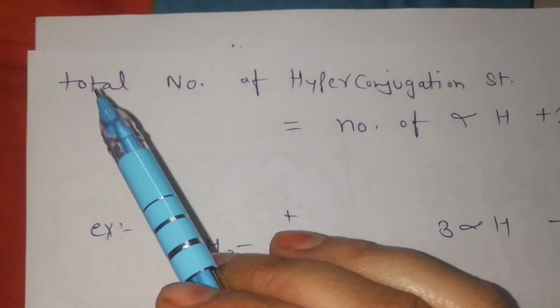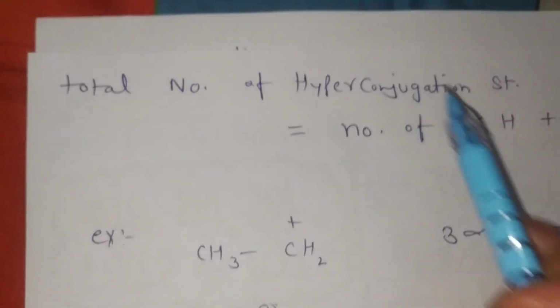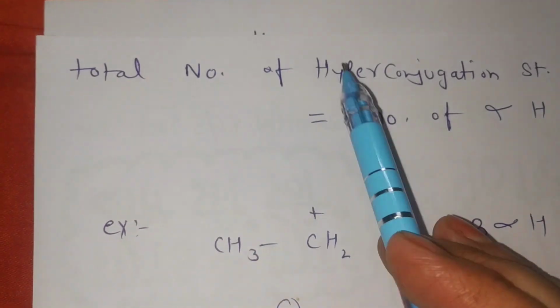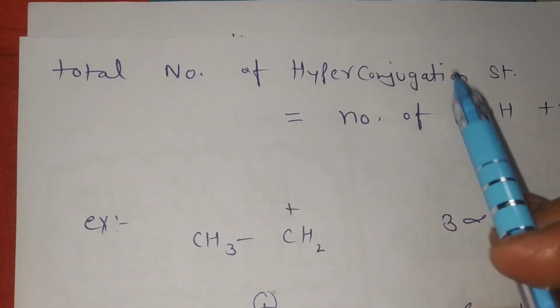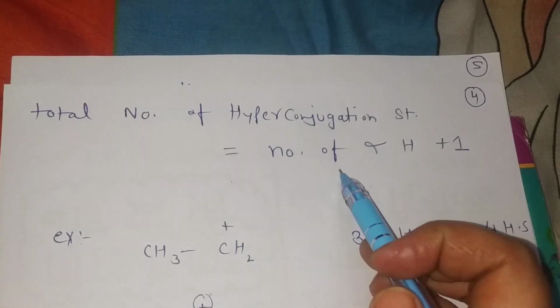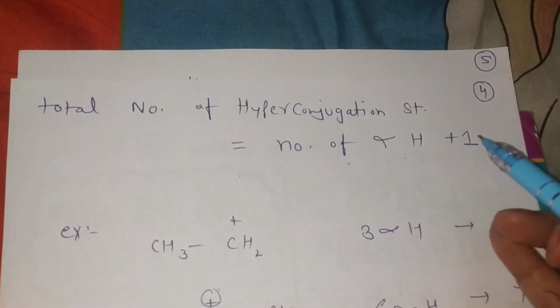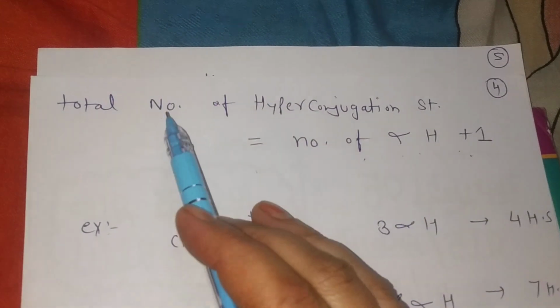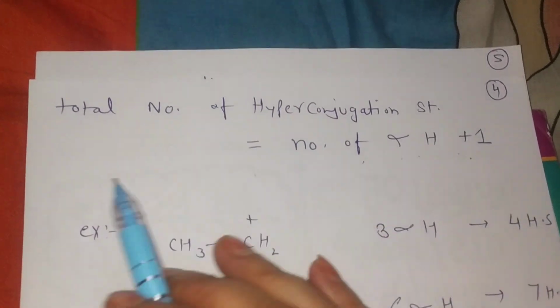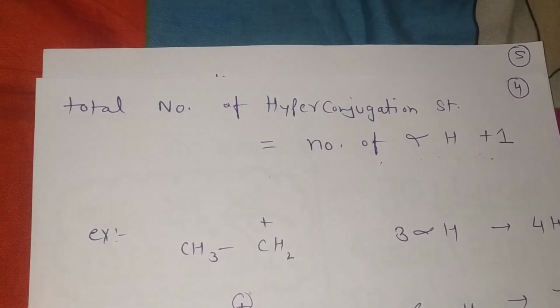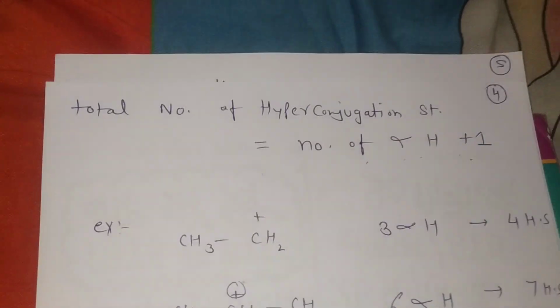Students, we can make a formula about hyperconjugation. Total number of hyperconjugation structures is equal to the number of alpha hydrogens plus 1. This is the short trick or formula for knowing the hyperconjugation structures.